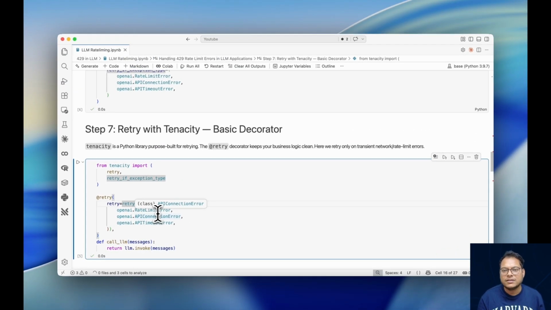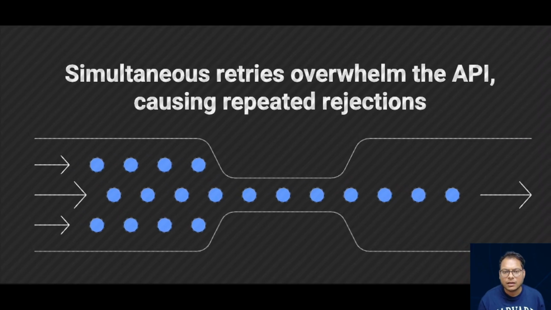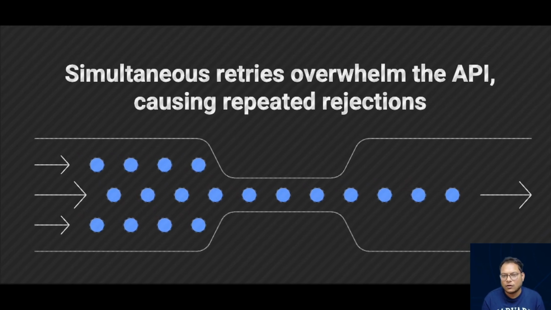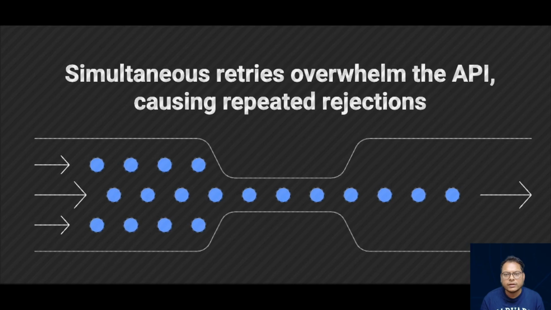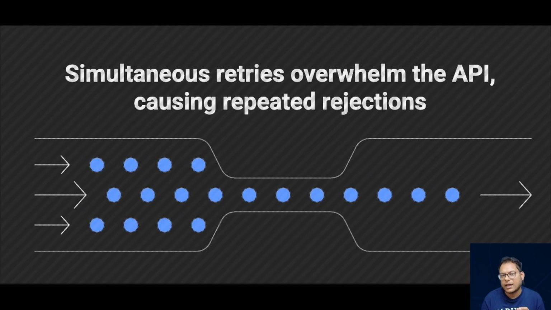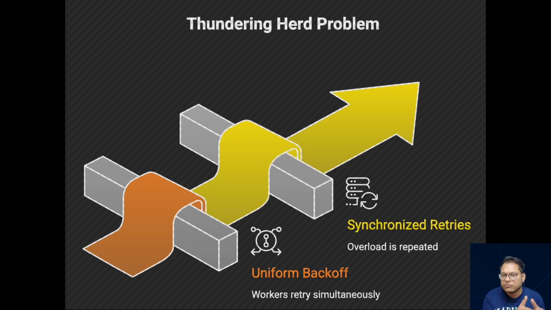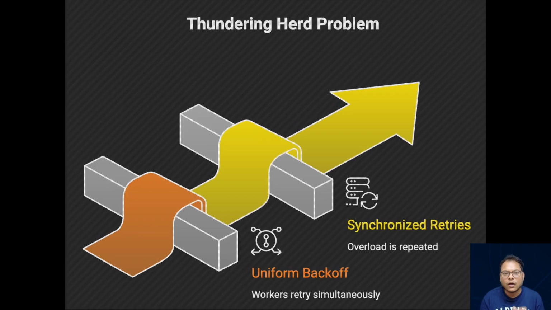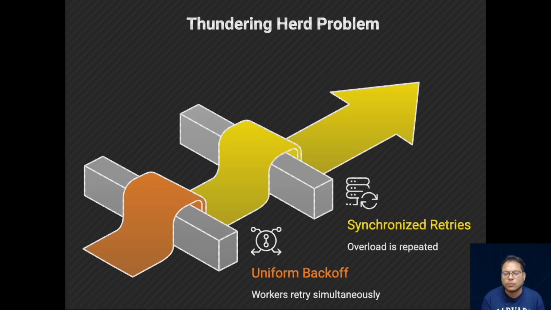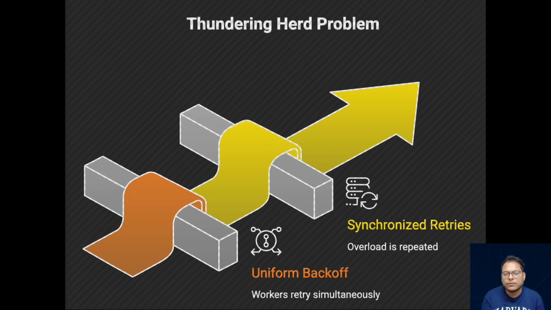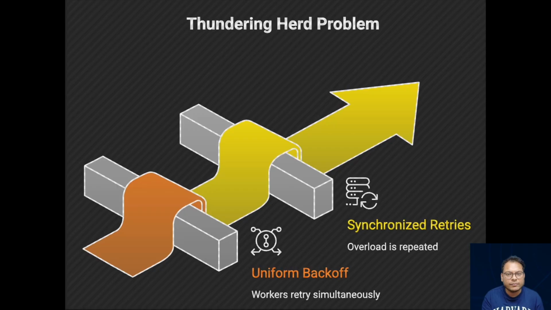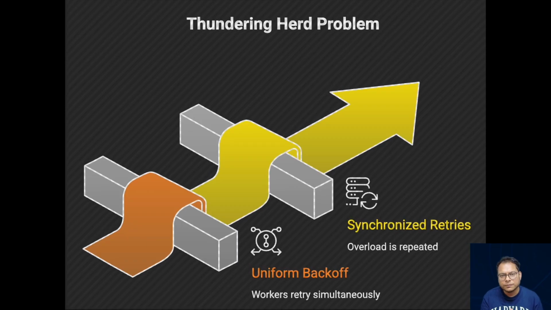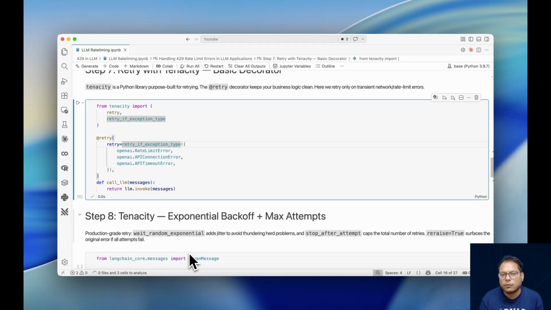Now the next problem happens when many workers retry at the same time. Imagine our application has 10 workers running at the same time and all are making Langchain calls. A lot of requests come in at once and all 10 workers get 429 at nearly the same time. With plain exponential backoff, like waiting for 2 seconds, then 4 seconds, then 8 seconds, every worker follows the same schedule. They all wake up at the same second and send requests at once. The API gets another wave of requests and returns 429 again. And this is something called thundering herd: many clients retrying at the same time, causing the same overload they were trying to avoid.